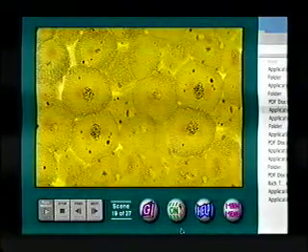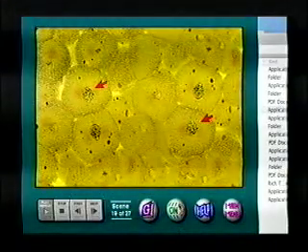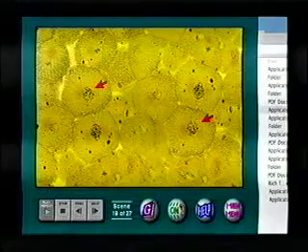This is a picture of animal cells at the end of prophase. Notice how the nucleus and nucleolus are no longer distinct, and the chromosomes are very condensed.